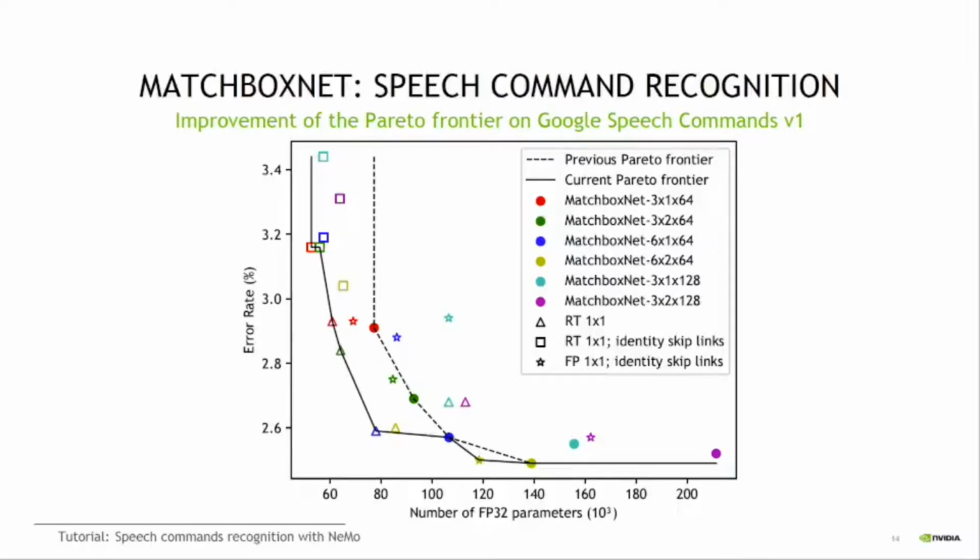Similarly to QuartzNet, we also analyze the improvement of the Pareto frontier here. We use several MatchboxNet baselines. For example, we use 3 and 6 blocks, 1 and 2 subblocks, and 64 and 128 channels. We also observe here that deeper models achieve a better trade-off in terms of error rate and number of parameters. Overall, we also see that our simplified variants improve the Pareto frontier on MatchboxNet.